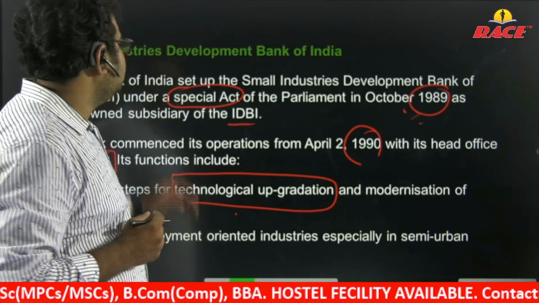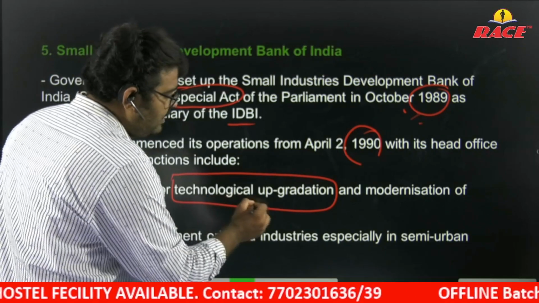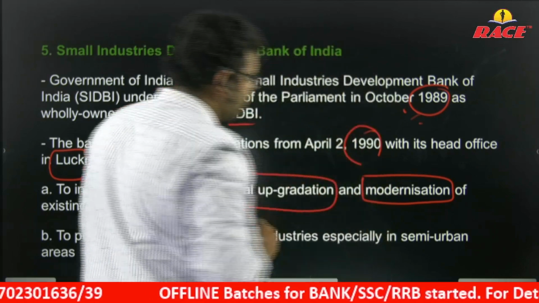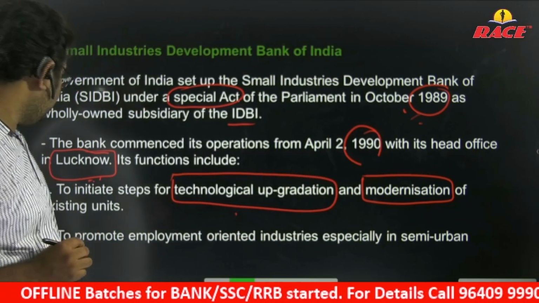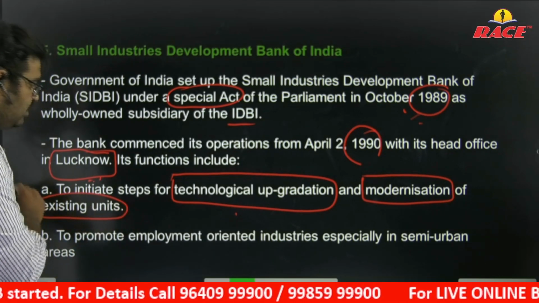So each and every bank is providing technical upgradation and modernization to adopt modern technologies, and modernization of existing units.